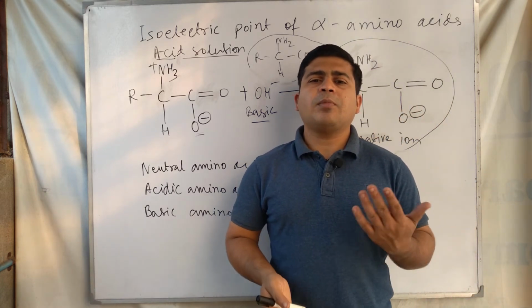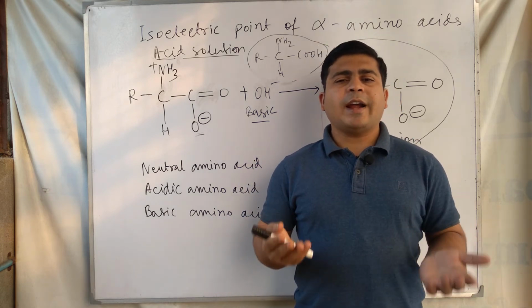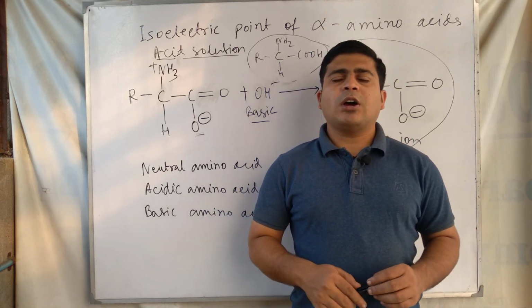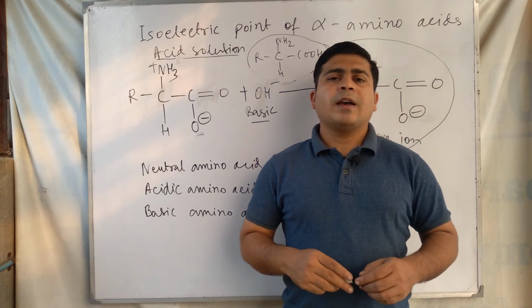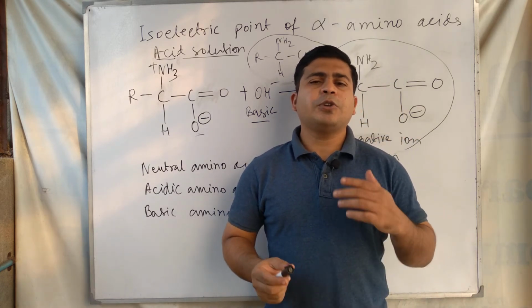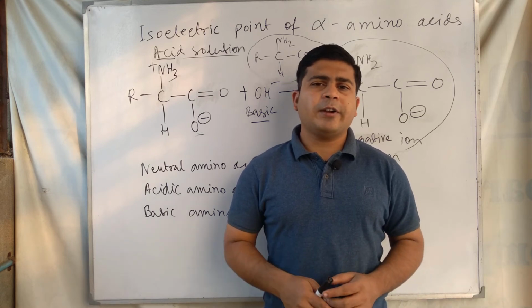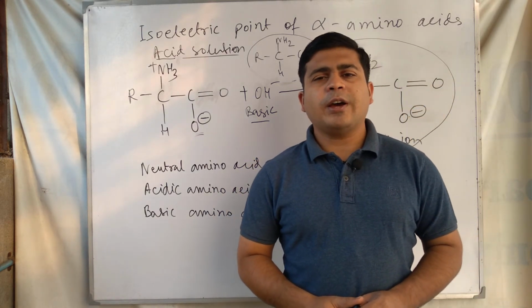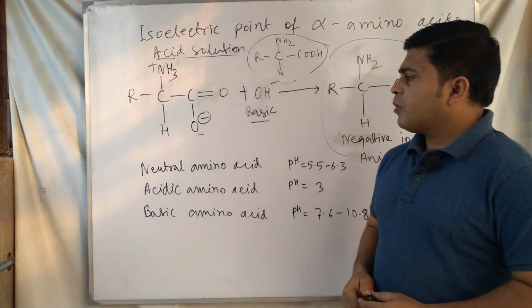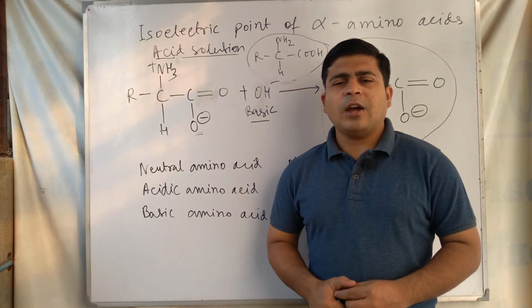As we know, amino acid becomes a cation and an anion in acidic and basic solution. So the certain pH at which amino acid molecules do not migrate towards any electrode is called the isoelectric point of the amino acids.